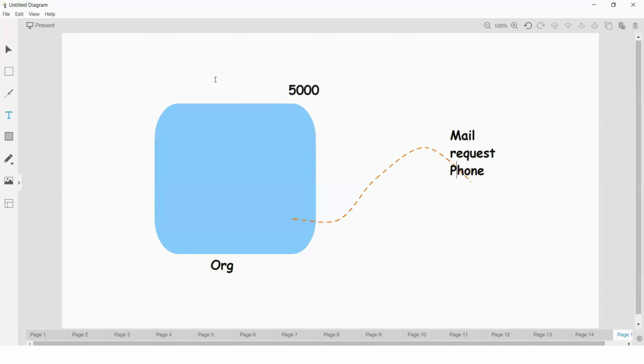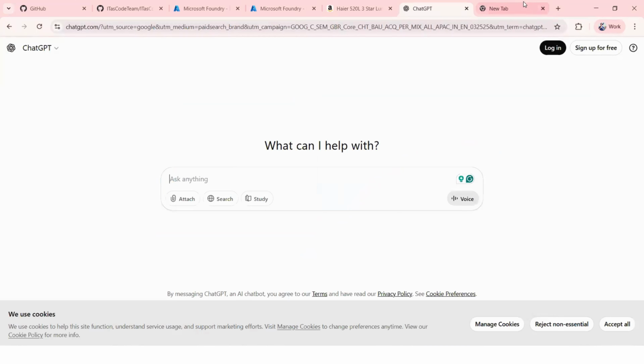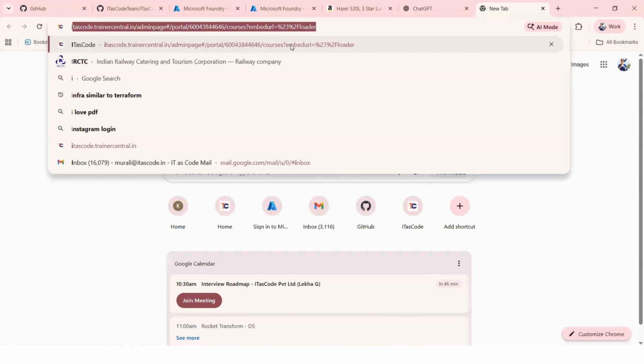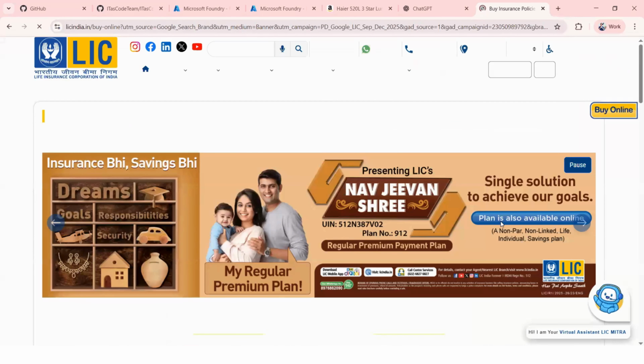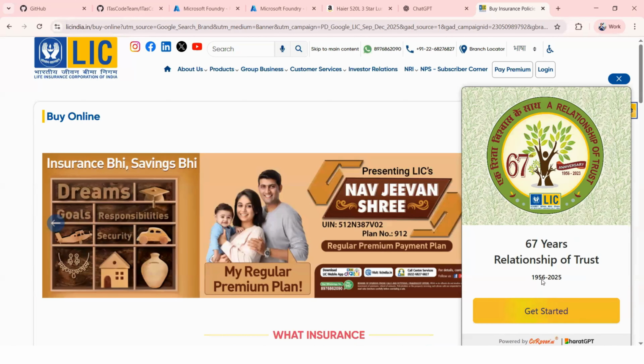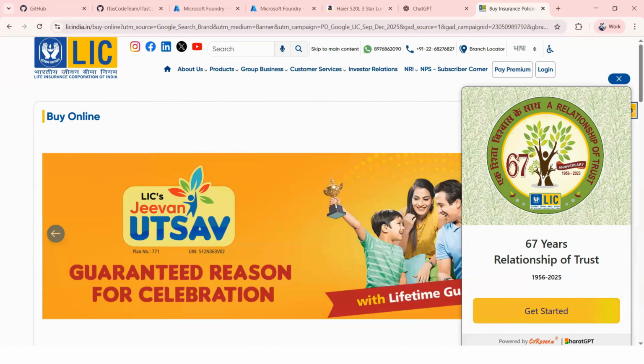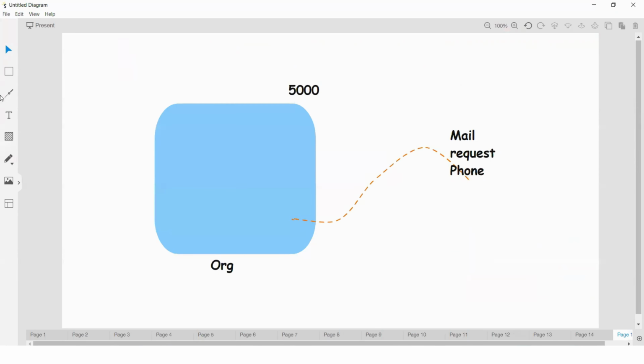But here we need to maintain security. Whatever organization data is there, if you observe LIC or any other organization, you can see these are all bots. Here we need to maintain security for whatever data you are going to reveal to your end users. So we need to maintain some data source, and also we are going to use some LLM models.